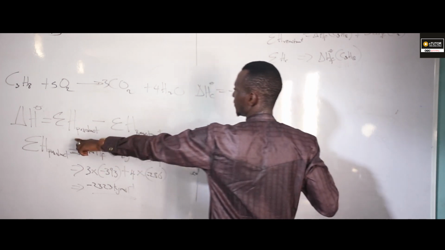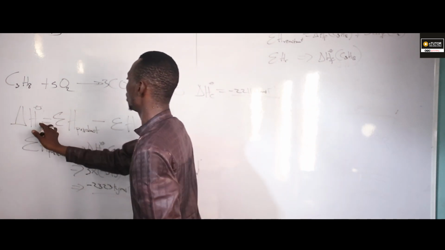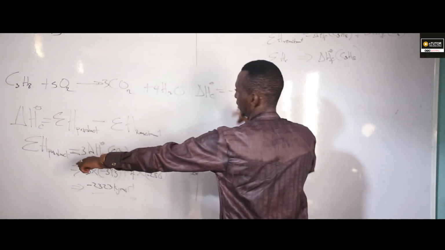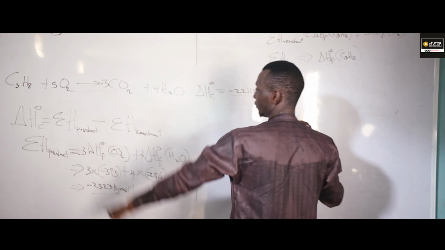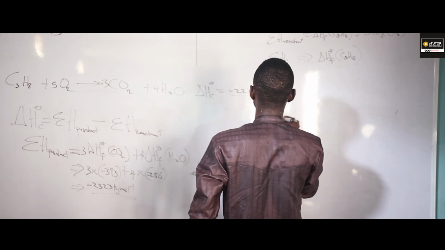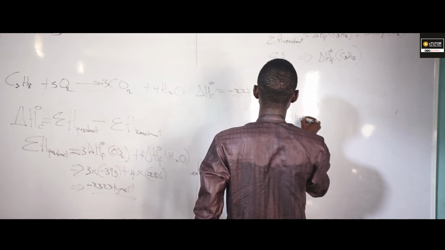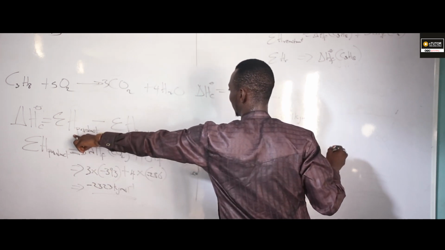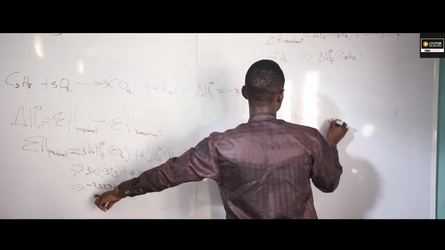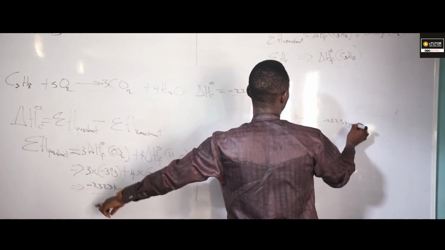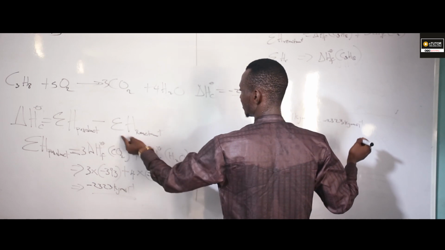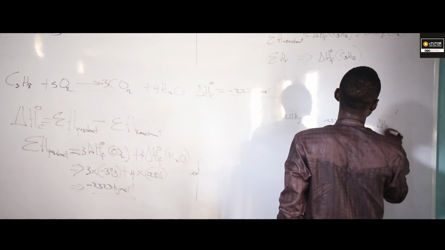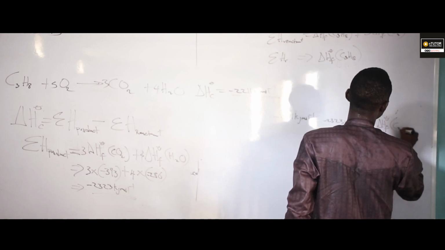Now let me apply this formula. What is the heat of combustion of propane given to you? We are having this. So let us put in the value. From this formula, we are having minus 2211 kilojoule per mole, equals minus 2323 kilojoule per mole for my product. My reactant side, what do I have? Minus delta H formation of propane.